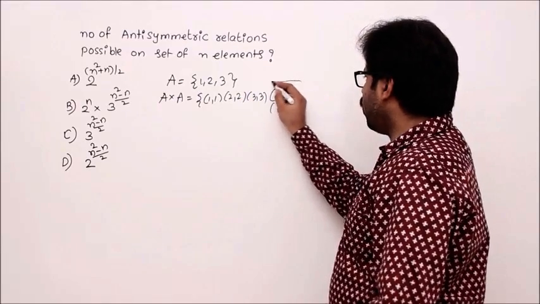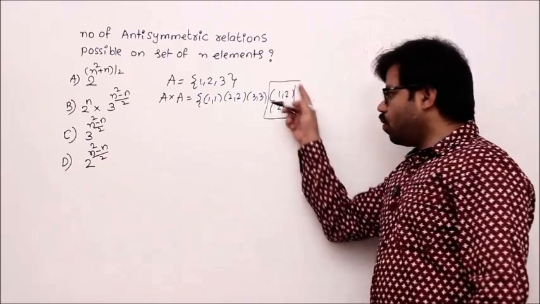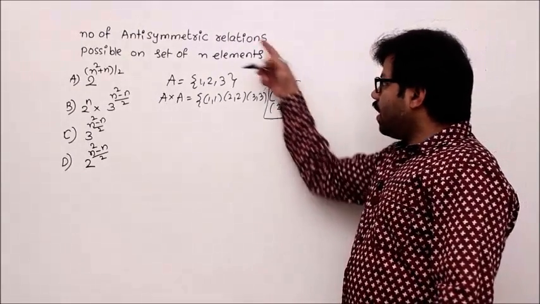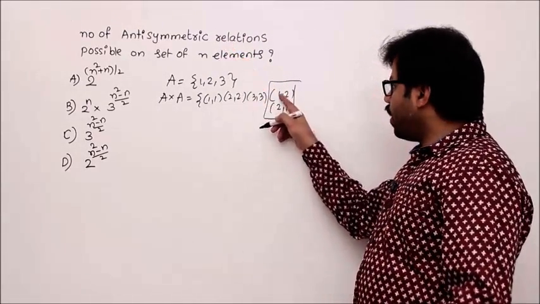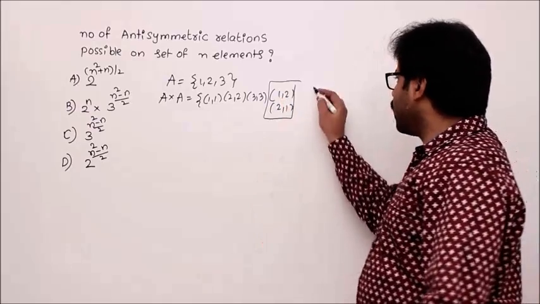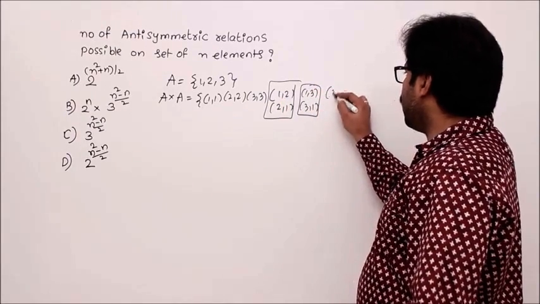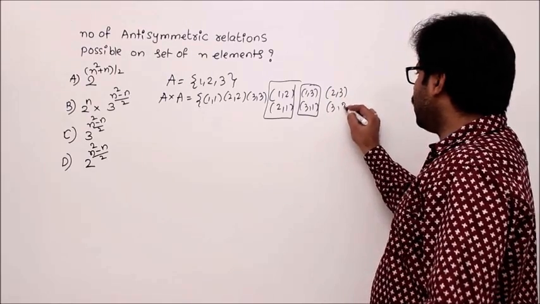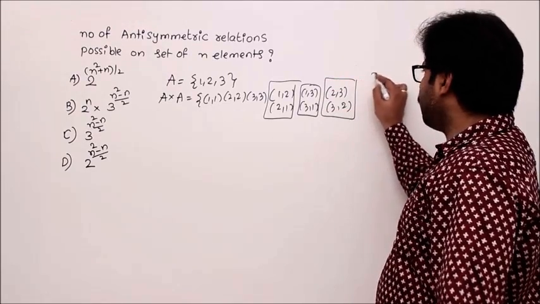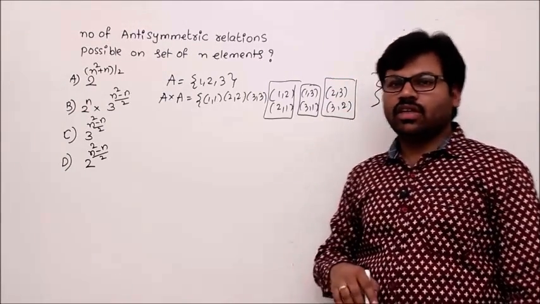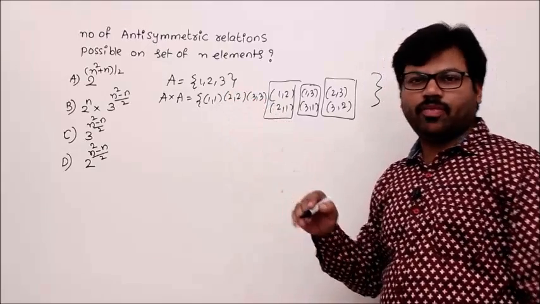Why I am writing 1 2, 2 1 together is, it's a group, right? That means in an antisymmetric relation we have a link between 1 2 and 2 1. Similarly, 1 3 and 3 1, 2 3 and 3 2, isn't it? So let me link them. Now the question is, how many different ways can you select them, right?